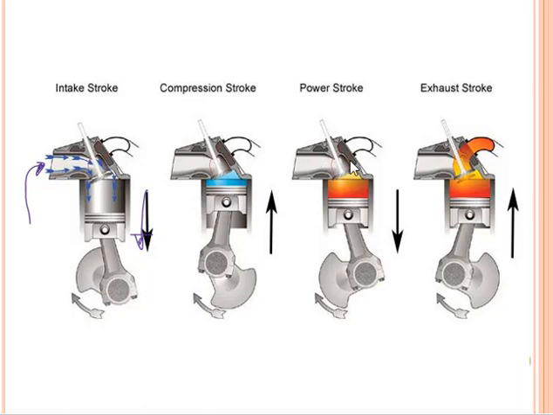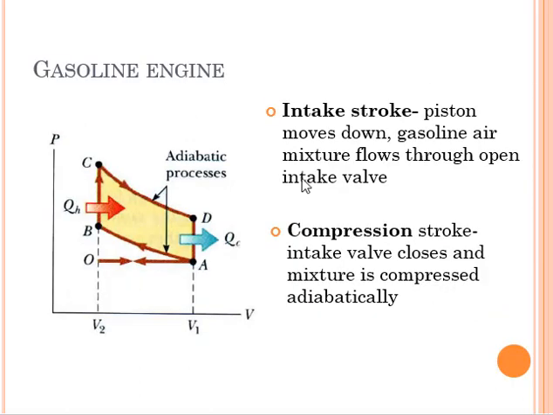So that there will be a combustion of the gas. That one we call the power stroke. Okay, now we have here the exhaust stroke wherein the burned gas will move to the exhaust of the system. Okay, so this is how the gasoline engine works. We have the intake stroke wherein the piston moves down so that the gasoline-air mixture flows through an open intake valve. So it enters the system.